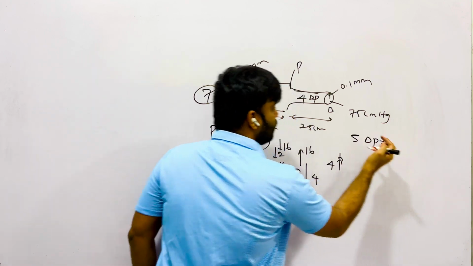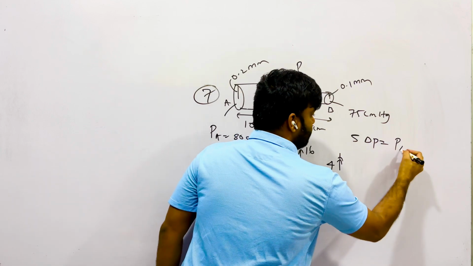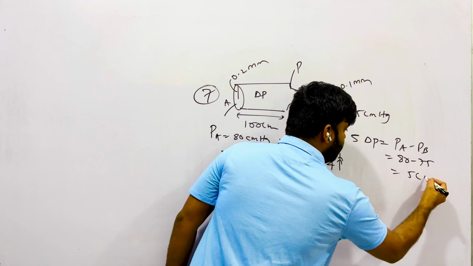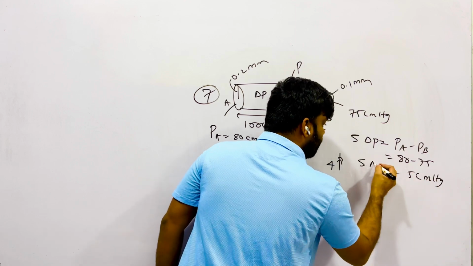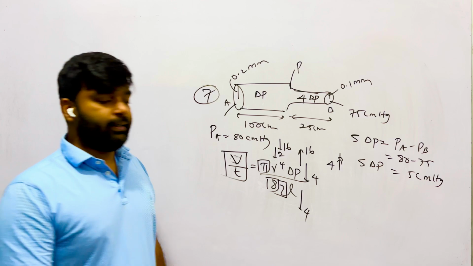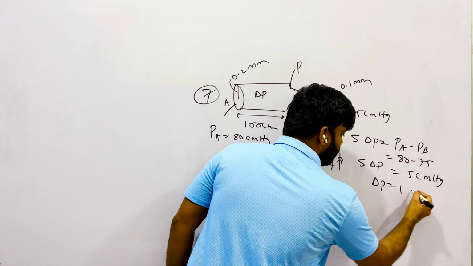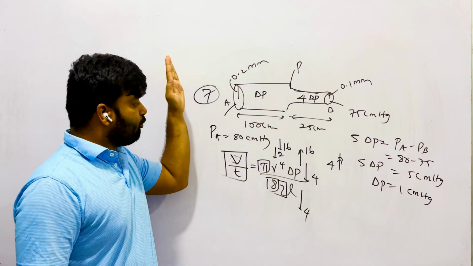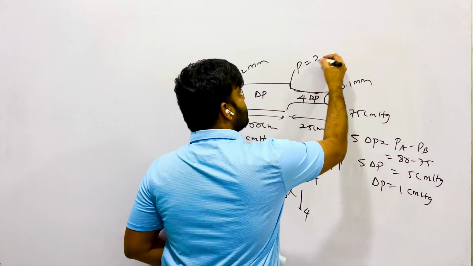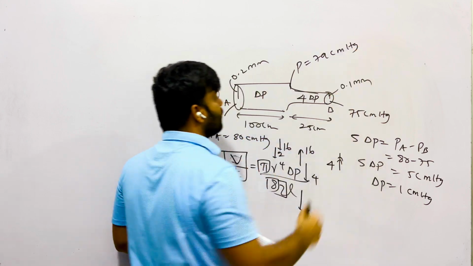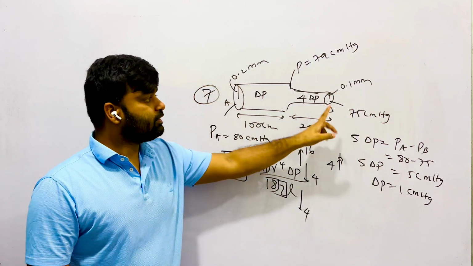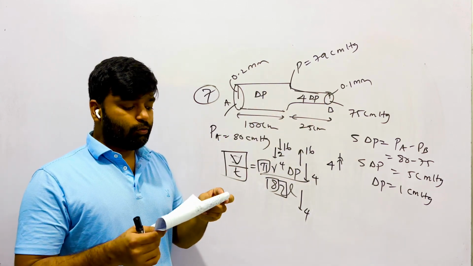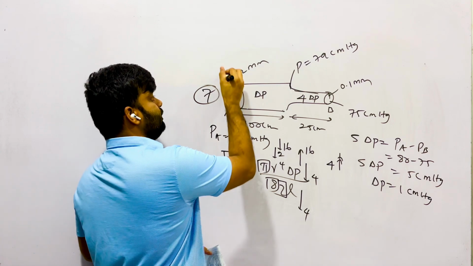5 delta P is equal to, if you subtract PA minus PB, 80 minus 75 is 5 centimeter mercury. 5 delta P is equal to 5 centimeter mercury means 1 delta P is equal to 1 centimeter mercury. You can either subtract 1 from 80, it will be obviously 79 centimeter mercury, A minus delta P, or otherwise you can add 75 plus 4 centimeter mercury, also 79. Anyhow, question number 7, answer is first one.